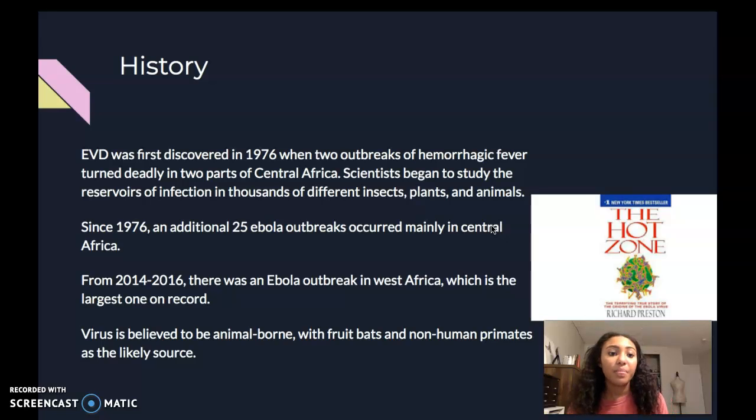Once there were two back-to-back infections, that's when scientists started to discover that there were two independent outbreaks, and they really began to study the reservoirs of infection in insects, plants, and animals.